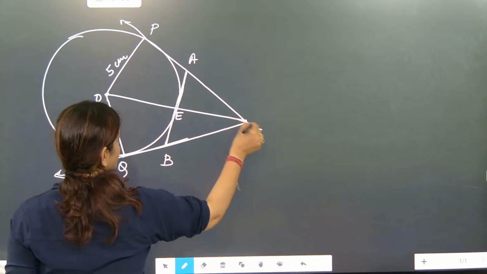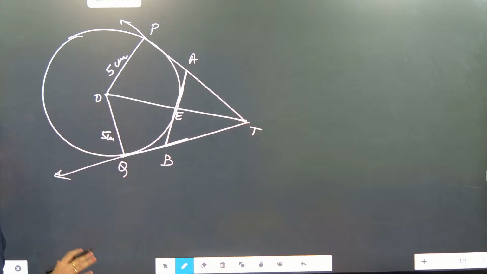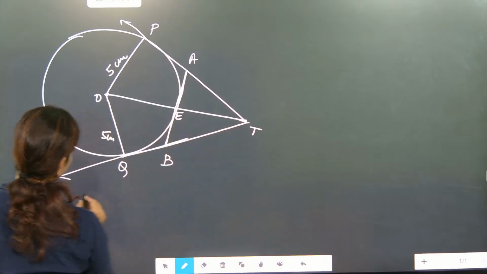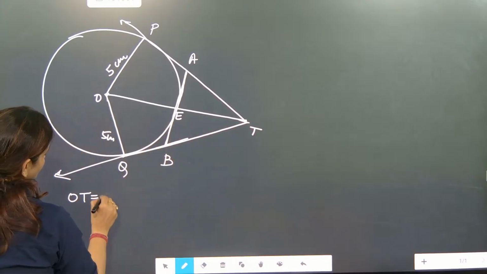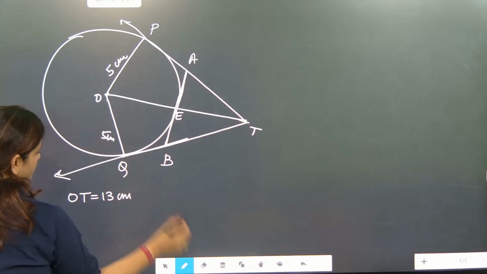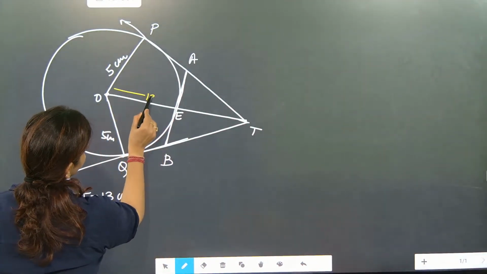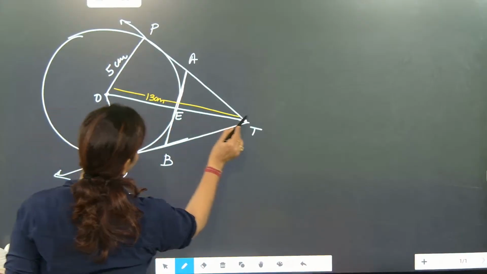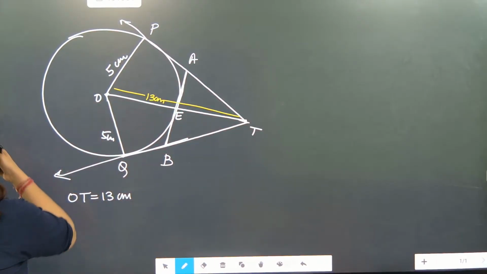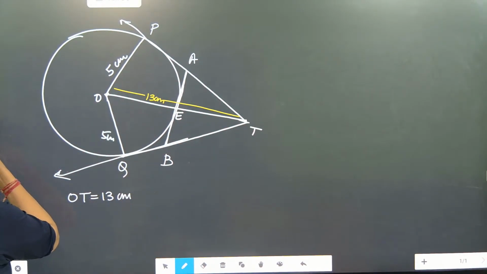So now look here. This work is over. Now what they are telling is that OT is equal to 13 centimeter. So if we check, the complete OT is coming as 13 centimeter. Okay. After that, what are they telling? OT intersects the circle at E, given.